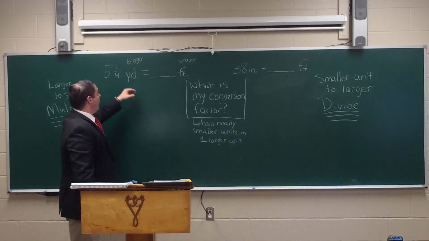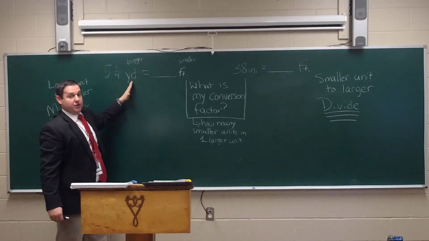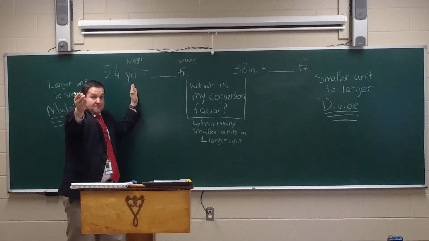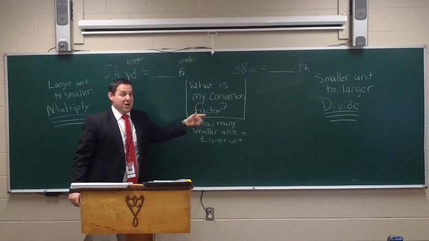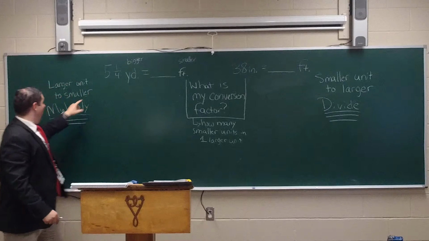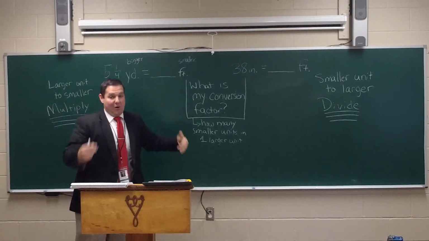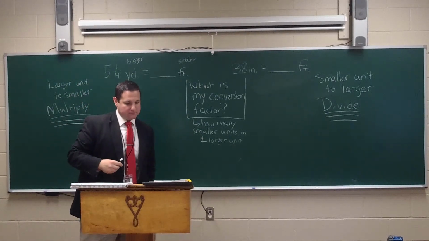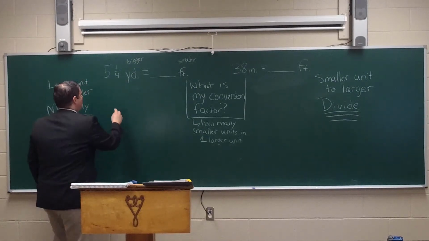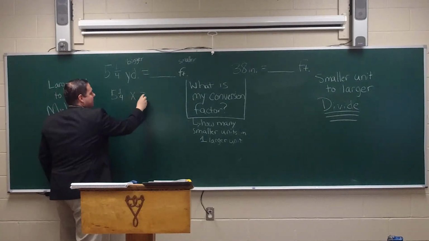Well, guess what? How many smaller units, feet, are in one larger unit? How many feet are in a yard? 3 feet. So our conversion factor is 3. So we're going to take 5 1/4 yards and multiply it by 3. I can turn this into a fraction, or I can turn it into a decimal. In this case, I'm going to take 5 1/4 yards times 3.